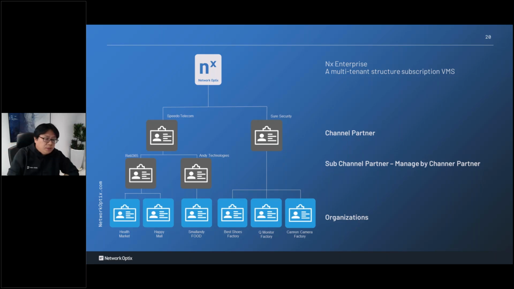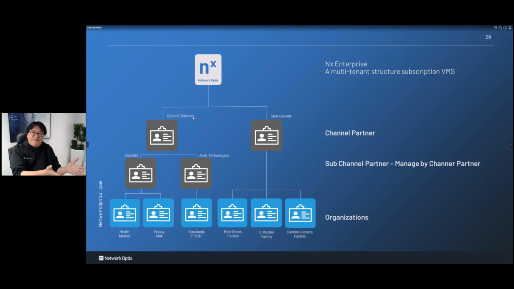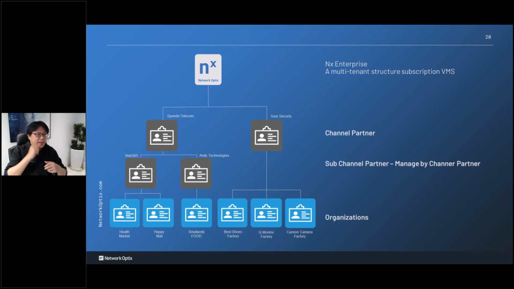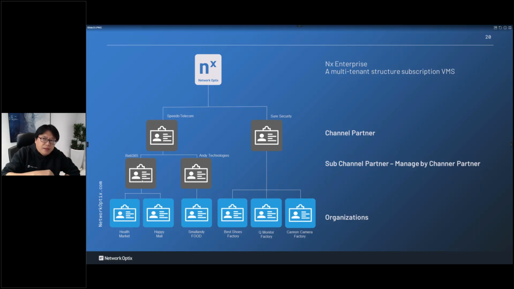In my example, I have a channel partner, Speedo Telecom. But the telecom is not familiar with surveillance, so probably they have sub distributors, which are Retail 365, who is familiar with retail business, or NT Technologies, who are familiar with the security job, something like that.